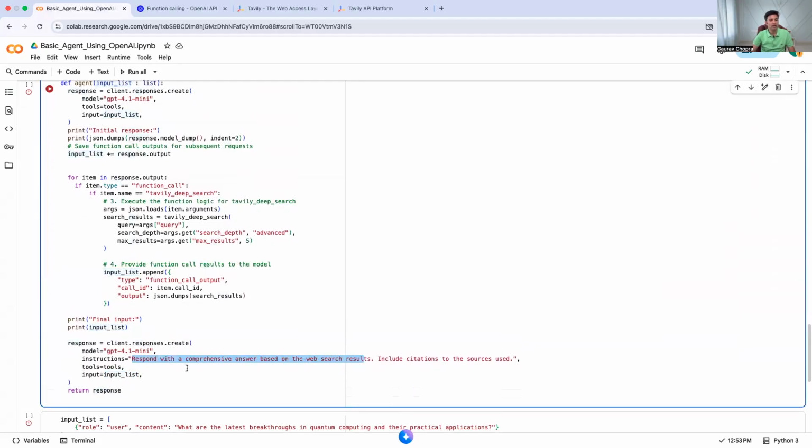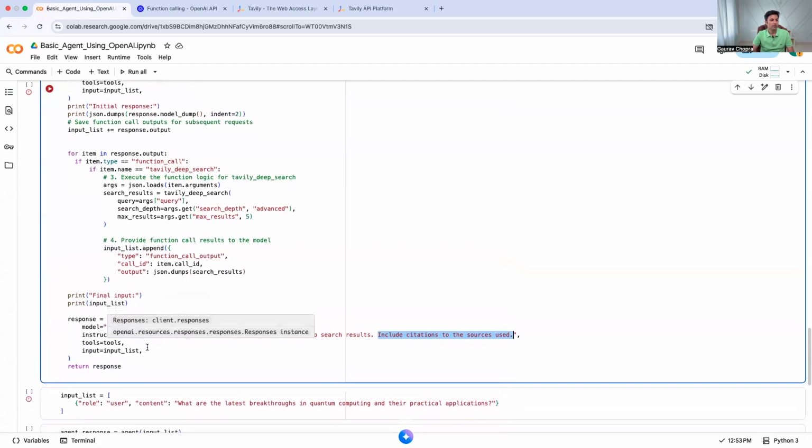We are saying, okay, respond with a comprehensive answer based on the web search results, include citations to sources used. So this, we can just give as an instruction, a high level instruction, or kind of a common thing which the model should be performing for every task whenever a user asks a query. So this is the instruction. Now let's run this.